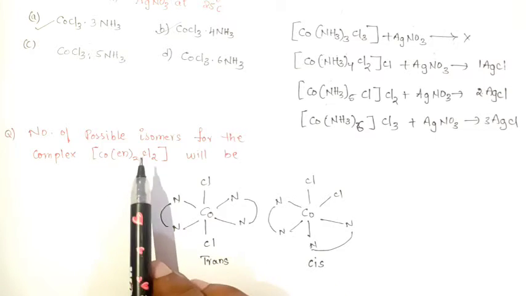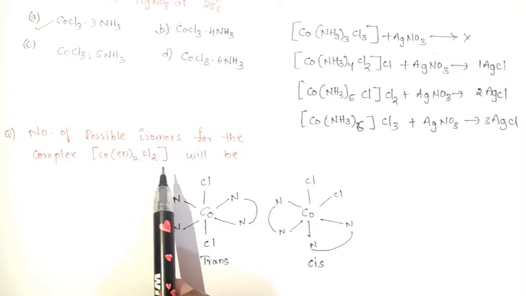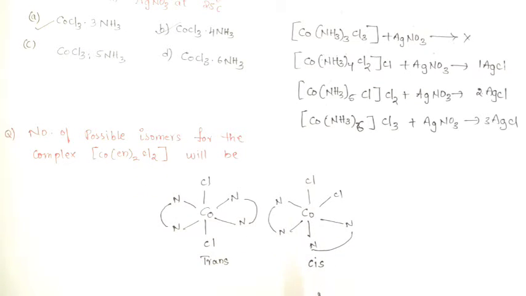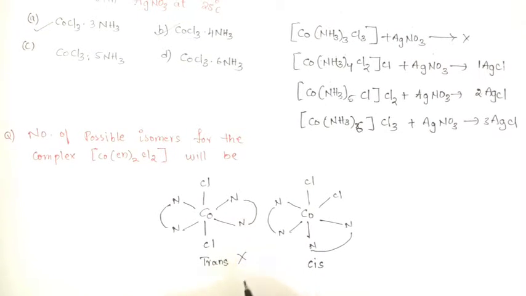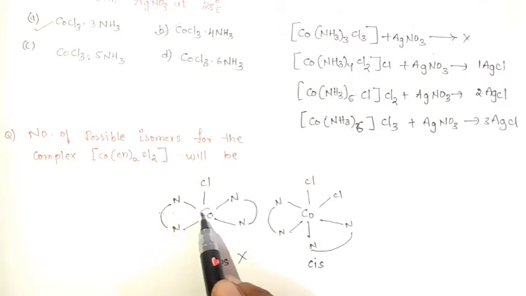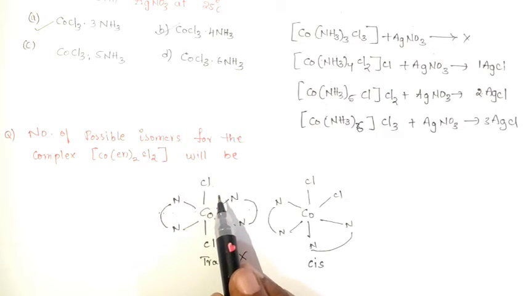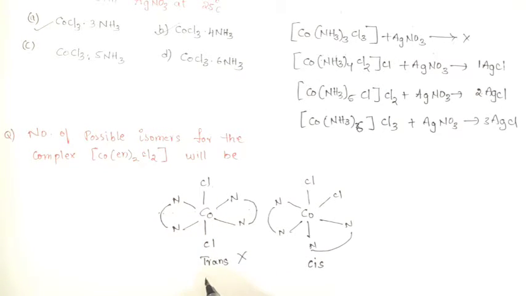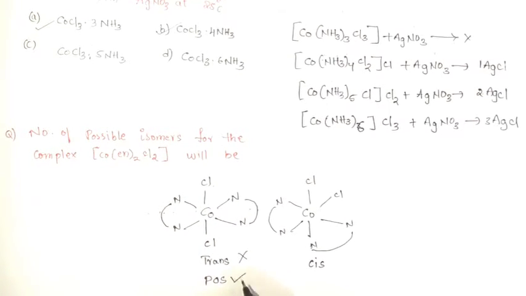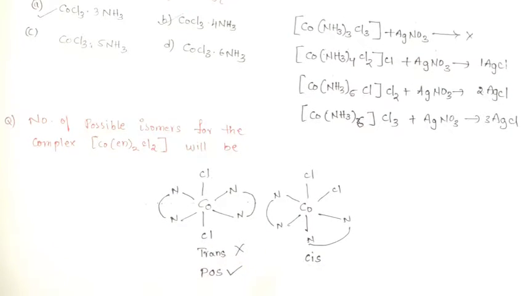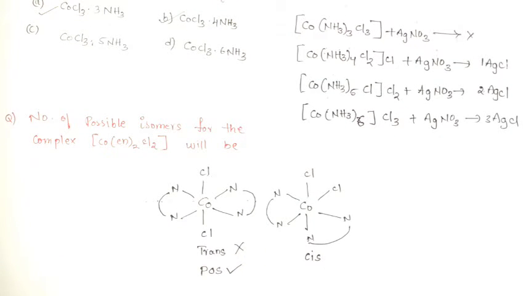So here they have asked about the possible isomers. Now we have to go for optically active compounds. Always remember, trans compounds are always optically inactive. Why? Because they have a plane of symmetry. For example, if you cut the molecule into 2 halves, this chlorine is reflected here and this chlorine is reflected here. So it has a plane of symmetry. If plane of symmetry is present, then we can say that the molecule is optically inactive.